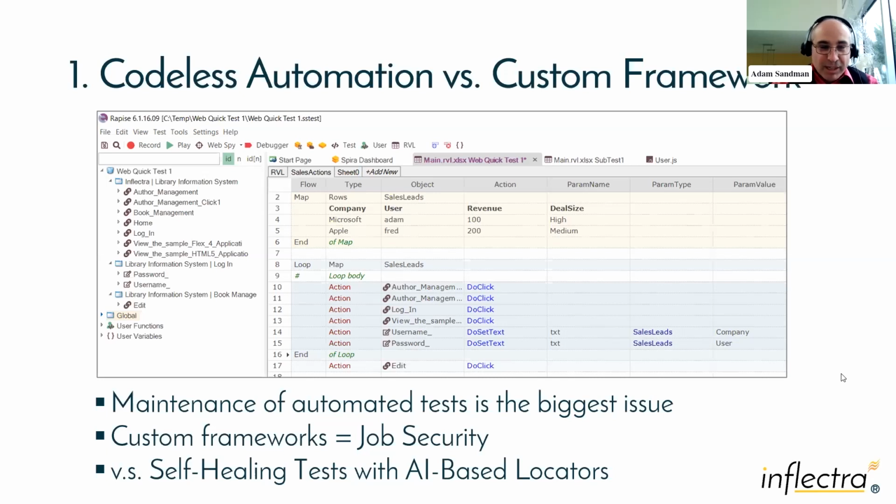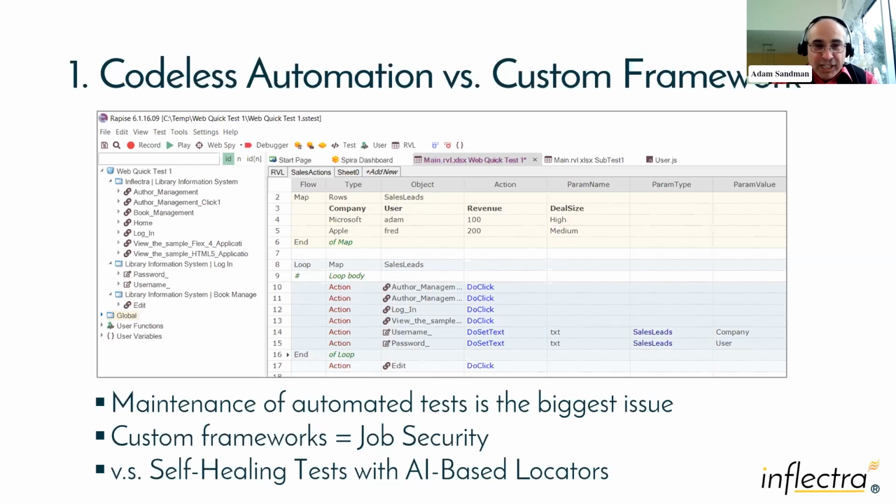And we see this all the time. People are coming to us with, we built this automation framework. It's unmaintainable. How do we keep it running now that the inventor has moved on or gone? That is a huge challenge with test automation in general. And Rapise makes this much easier because, first of all, it's codeless. So it reduces the barriers to entry to actually having the skills to do test automation.